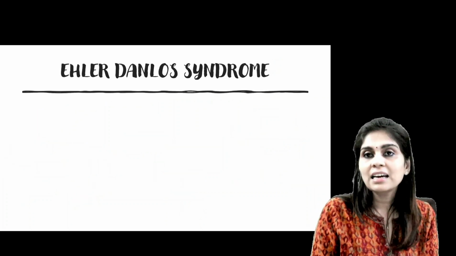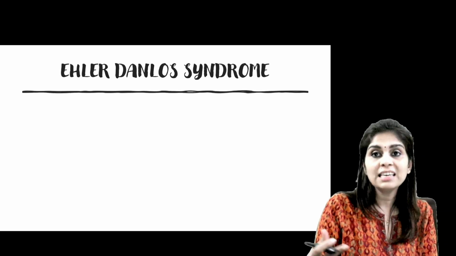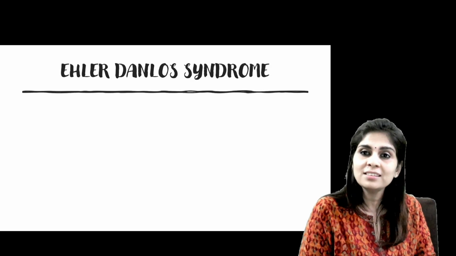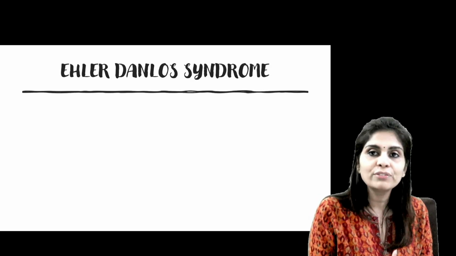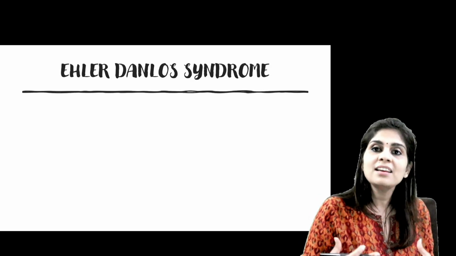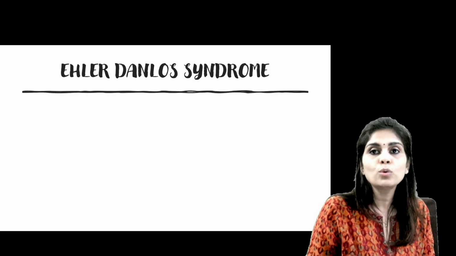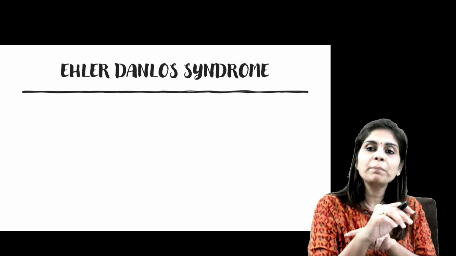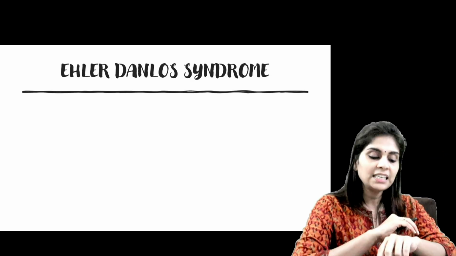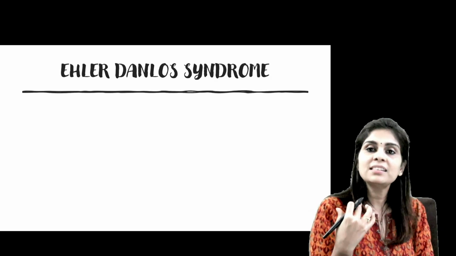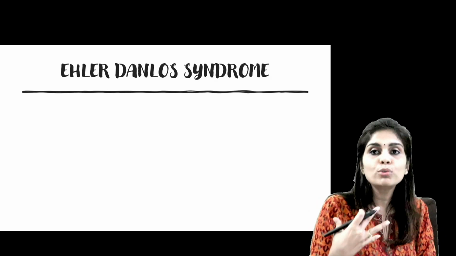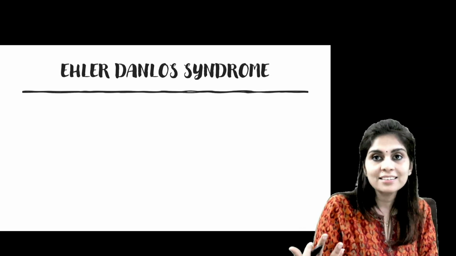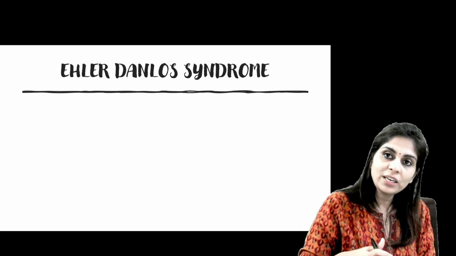Now about Ehlers-Danlos syndrome, as I told you to begin with, Ehlers-Danlos syndrome is a group of heterogeneous disorders, in the sense they are clinically and genetically different. So it's a group of clinically and genetically heterogeneous disorders characterized by common features including hyperextensibility of the skin. You will see that the skin is sagging. Yeah, easy fragility of the skin, easy bruisability, hyperextensible joints, multiple hernias, with or without soft tissue involvement, with or